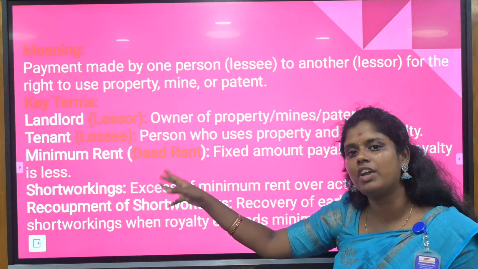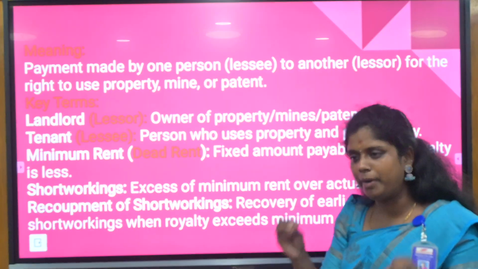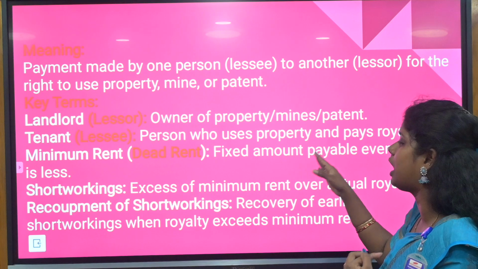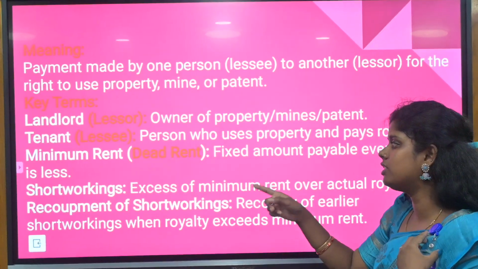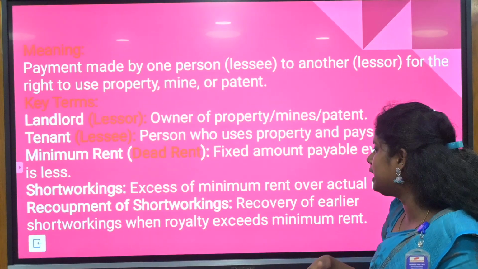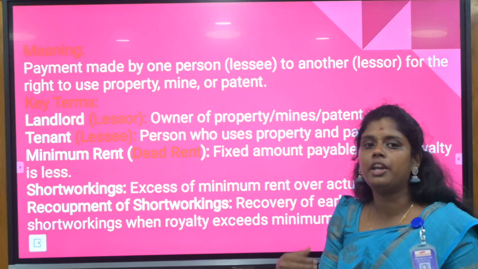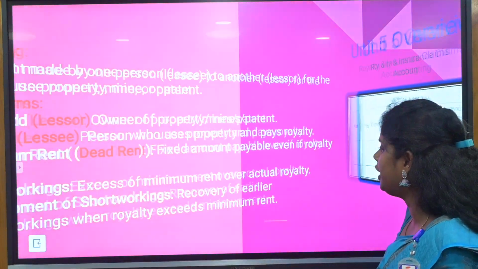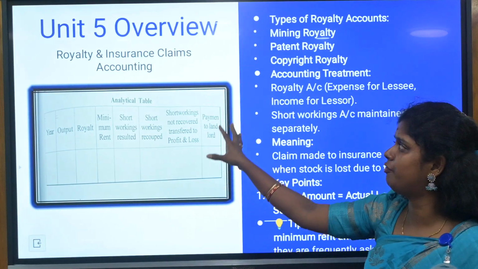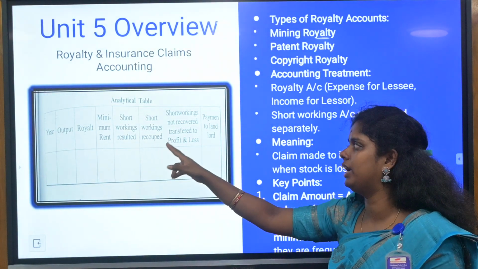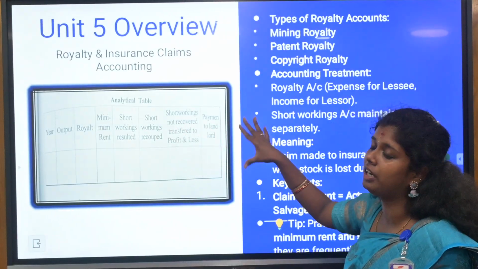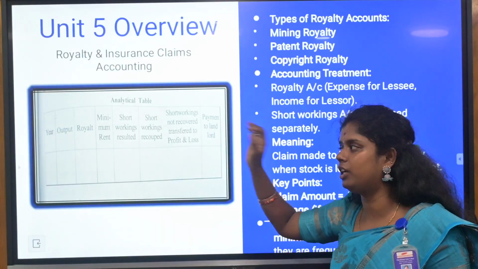Thirdly, we have the minimum rent. Whether the person is using the property or not, they need to pay a particular amount as minimum rent. The short working is the excess of minimum rent over actual royalty. Recoupment of short working means you are going to recoup it against royalty. This is the format of the particular year: output, royalty, minimum rent and short workings. This is a very important format that you need to use in a royalty sum.